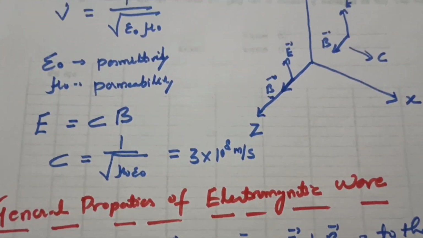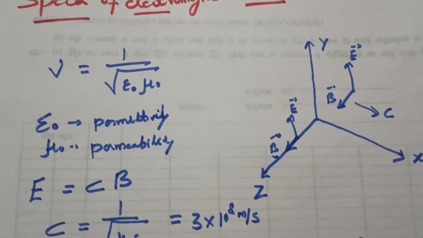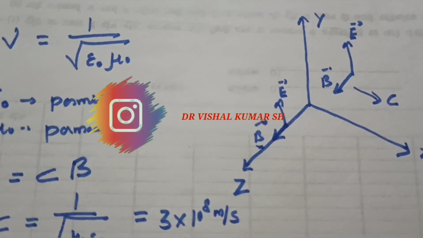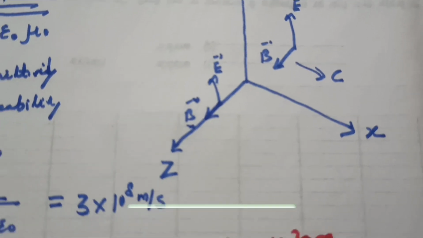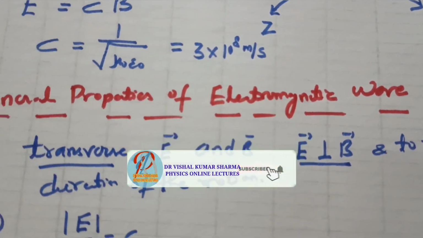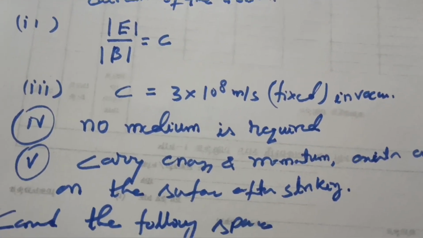This is a very important lecture for the BSc student, so please have a proper understanding of this topic, and in the upcoming lectures we shall discuss the propagation of the electromagnetic wave in various media.